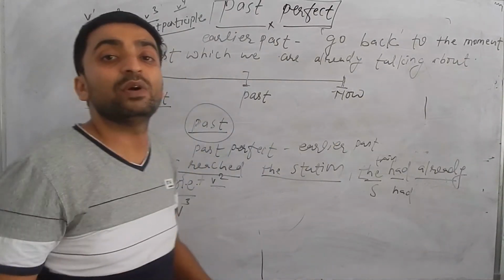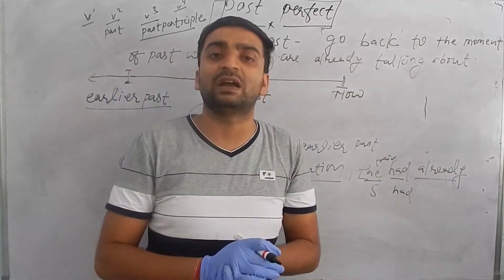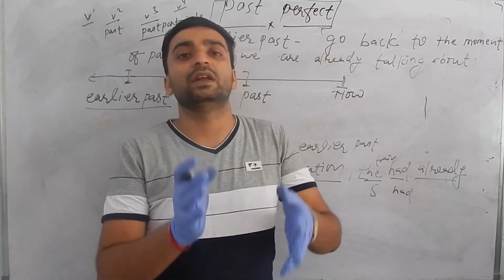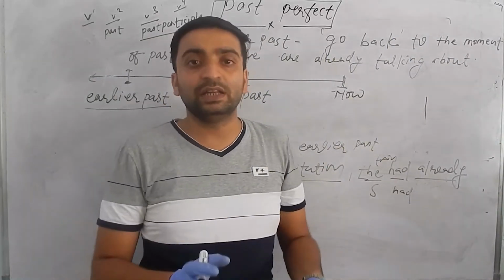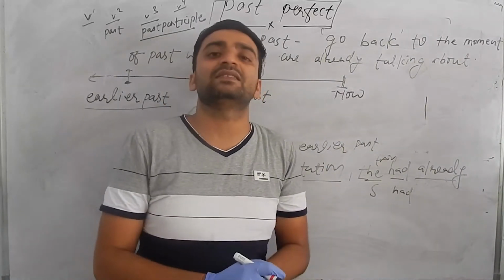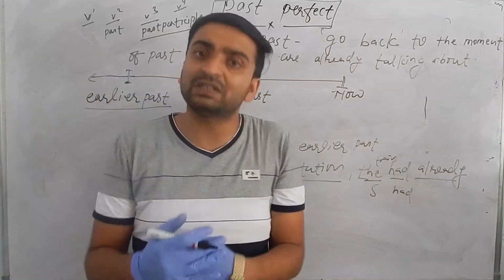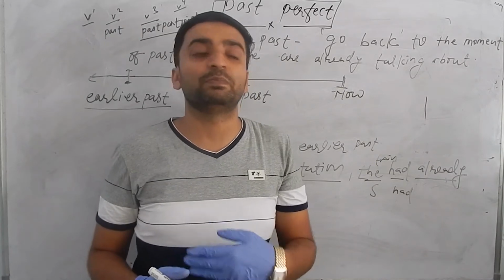So when two actions occurred in past time, the action which happened earlier, such action is written in past perfect tense. The action which occurred after that is written in simple past tense.